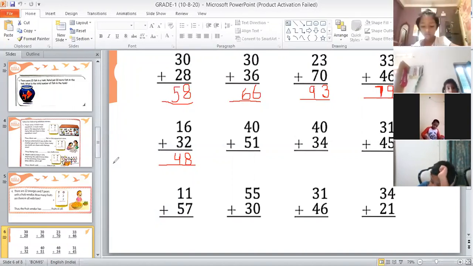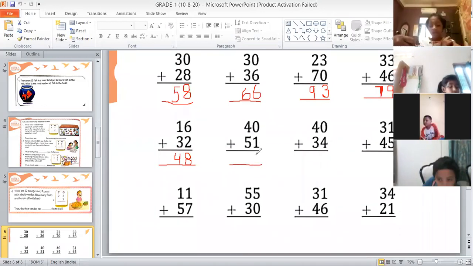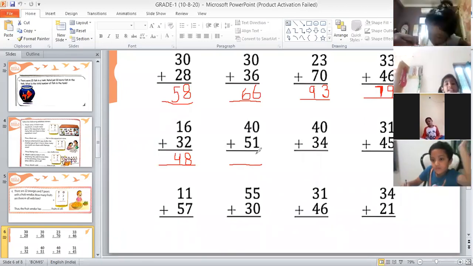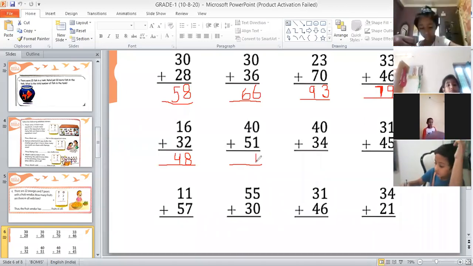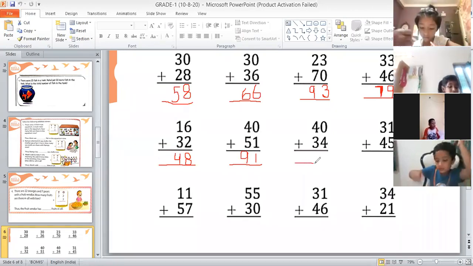Ananya, unmute yourself and read the next question. Yes, 51. So this is 40 plus 51. Now, Ananya, tell me 0 plus 1, how much? 1. Very good. If you are adding 0 to any number, that number will not change. And 4 plus 5, how much? 9. Very good. So answer is 91. That's the correct answer. Very good, Ananya.